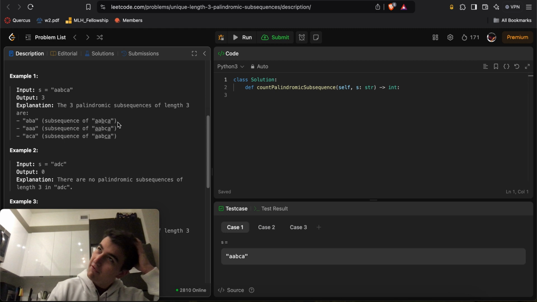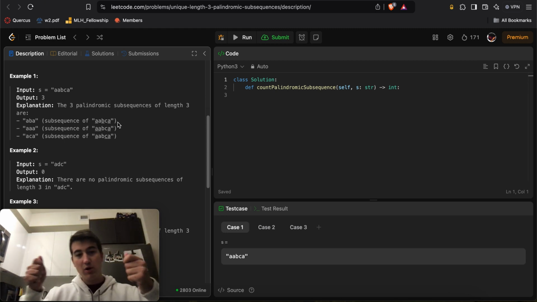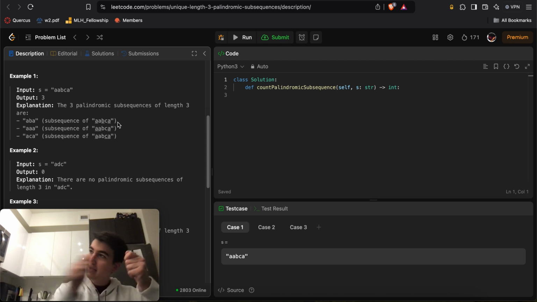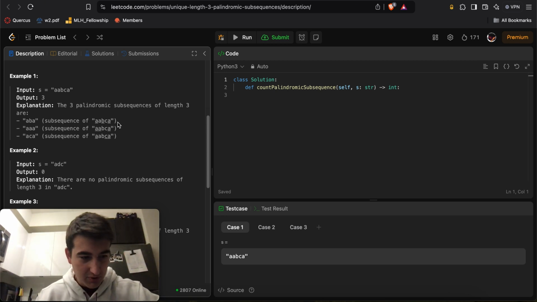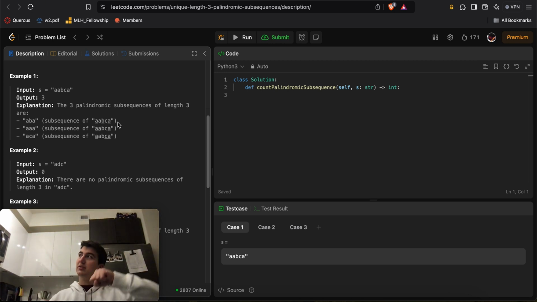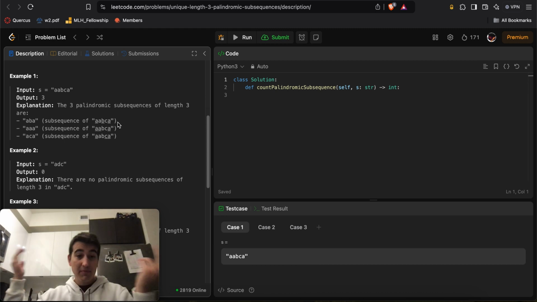And once you have those, how many characters do I have sandwiched in between those two indices? So essentially the leftmost index plus 1 and the rightmost index minus 1. Maybe there's no letters, right?